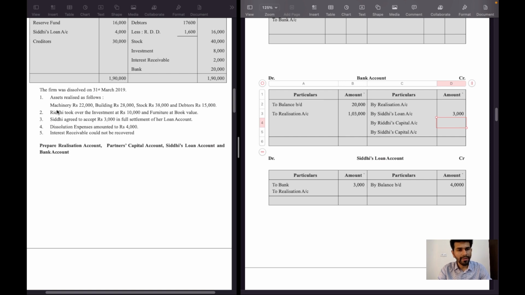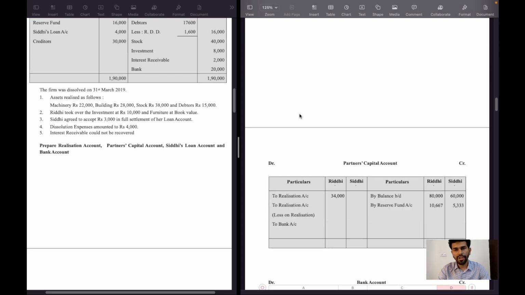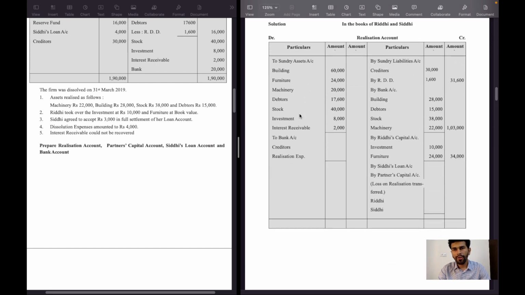Fourth adjustment, dissolution expense amounted to 4,000 rupees. So dissolution expenses will be recorded on realization account debit side to bank account 4,000 rupees, and the second effect will be bank account credit side, but we will write the creditors amount also.